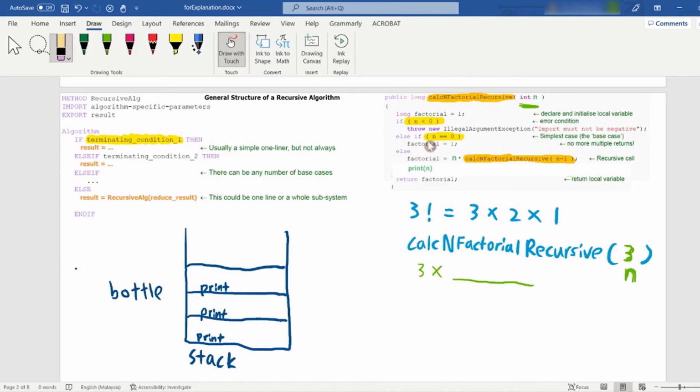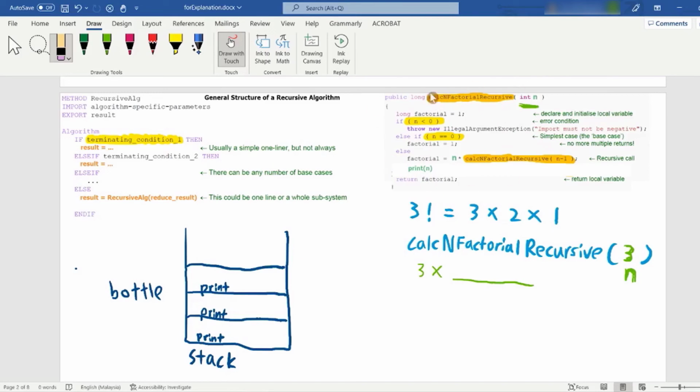So let's look at a factorial. Remember what a factorial is? For example, this is 3 factorial. 3 factorial means 3 multiplied by 2 multiplied by 1. Now let's look at this code. This code is from your lecture slide, except I modified something. I added a print in here. So I have a call and factorial.